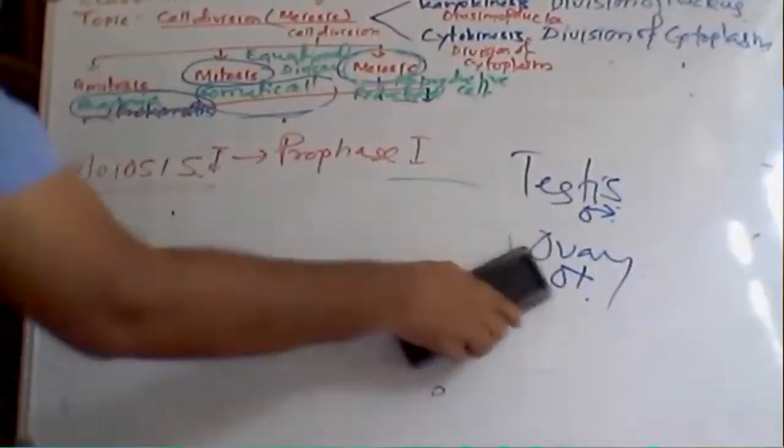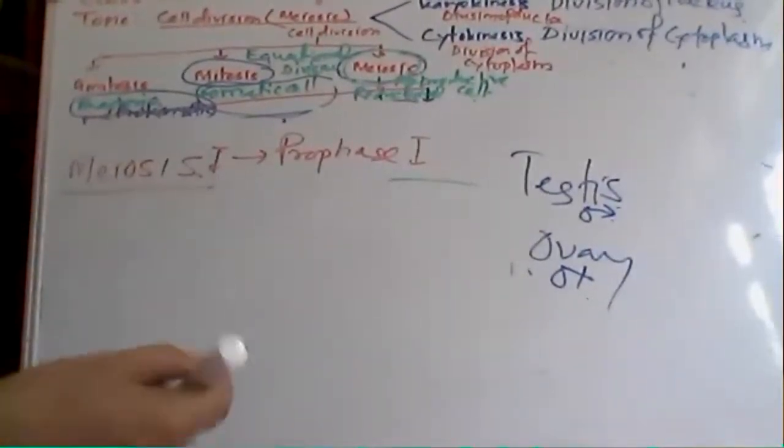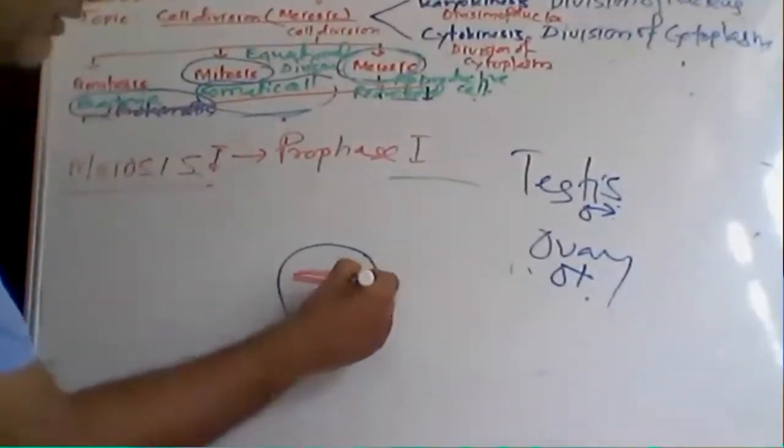Next, I am talking about zygotene. What is zygotene? The chromatin thread-like structure becomes condensed. So what you observe is like this. This is the bivalent chromosome. You can observe this in the case of zygotene.